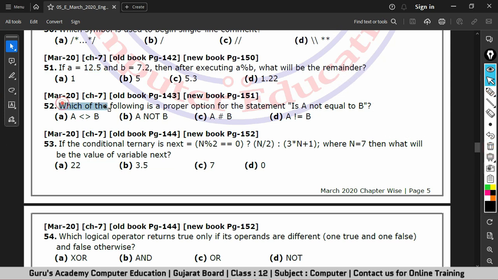The next question is, which of the following is a proper option for the statement A not equal to B? We have already discussed comparison or relational operators, and we all know the correct answer. The correct answer is option D.